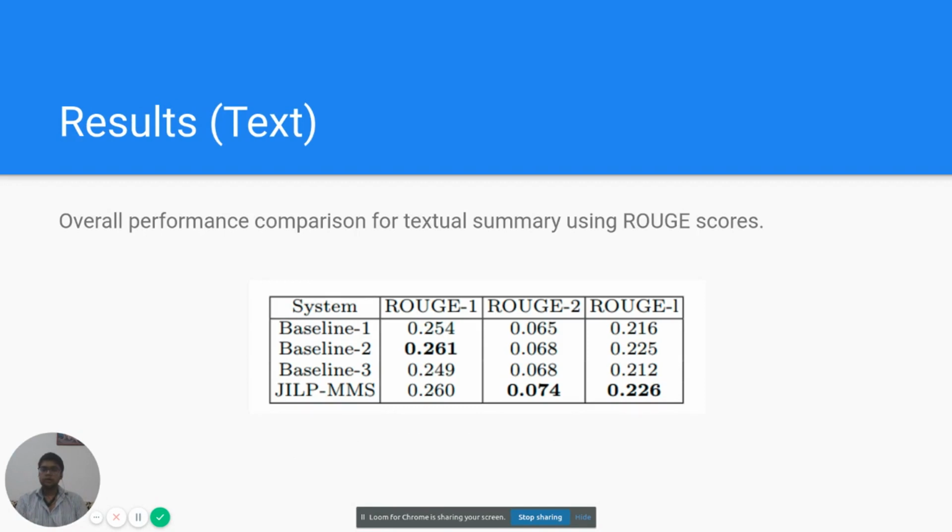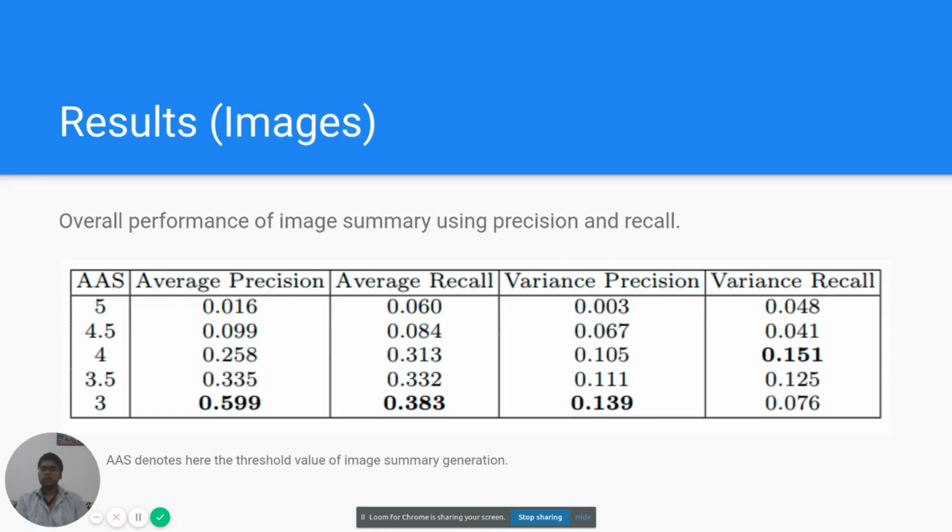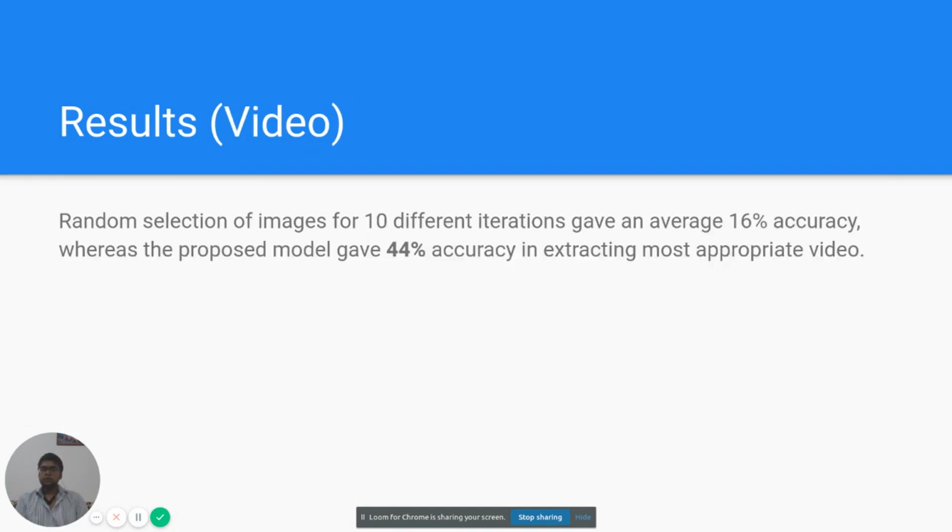Our model performs better in Rouge 2 and Rouge L than our baselines. The average precision score that we get is 59% and average recall is 38%. When we decrease the threshold value of AAS, the precision and recall increase, because the number of images in the image summary increases with the decrease in AAS threshold value. For video, we first do a random selection of images for 10 different iterations, and that gives us a baseline of 16% accuracy, whereas our proposed model gave 44% accuracy in extracting the most appropriate video.